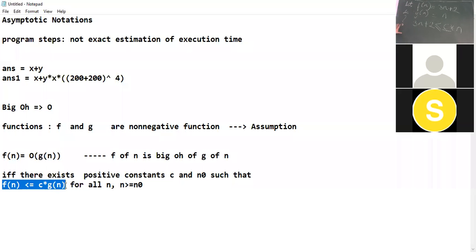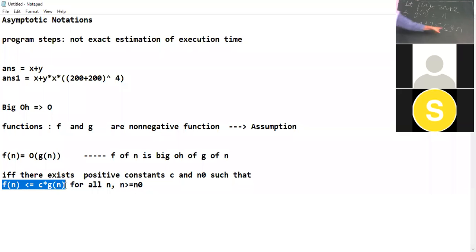So we have to find whether there is any constant c and some values of n such that f of n will always be less than or equal to c into n.